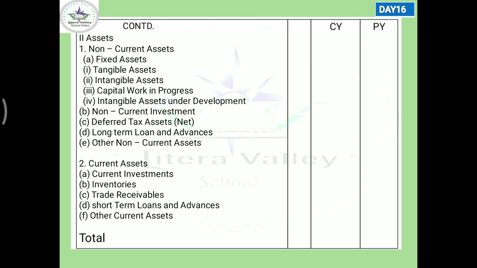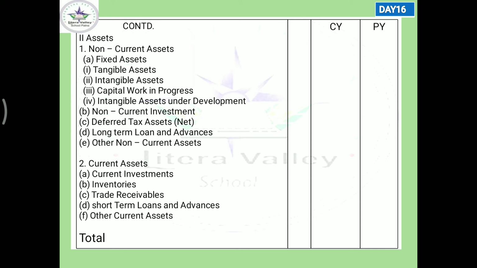The amount you have to pay within one accounting year is current liabilities, more than 12 months or one accounting period is non-current liabilities. Same is here. An asset possessed for more than one accounting period is non-current asset, and an asset that can be converted within the same accounting year is current asset. So here, long-term loans and advances: obviously, the advances that will be recovered in more than 12 months or an accounting year.